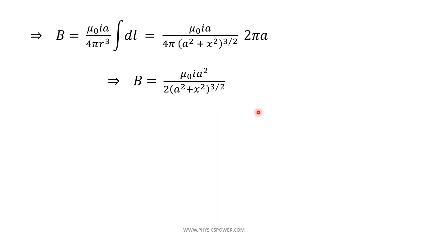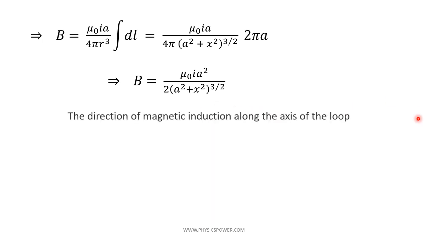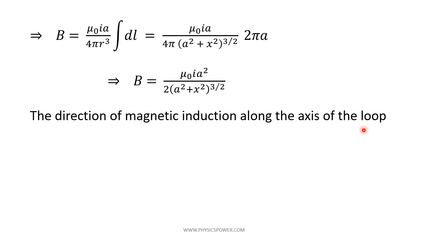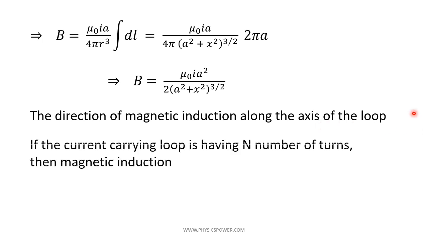Now different cases we can analyze, but before that, one point we discussed: the direction of magnetic induction along the axis of the loop. So that is why we can treat this current carrying coil as a bar magnet. Now different cases, for example, if there are n number of turns, here this is a circular coil we analyzed, for example the circular coil is having 2 turns, then you will get 2 times of this magnetic induction.